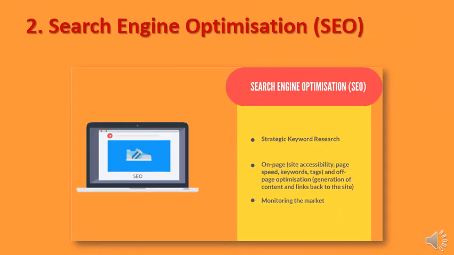After the generation of high-quality digital media content, the next step is search engine optimization, in other words, SEO. Strategic keyword research, on-page and off-page optimization will be steps with monitoring the market. The tactic will enhance the visibility of the organization in digital media platforms to get a favorable result in the number of followers, brand preference, and sales.